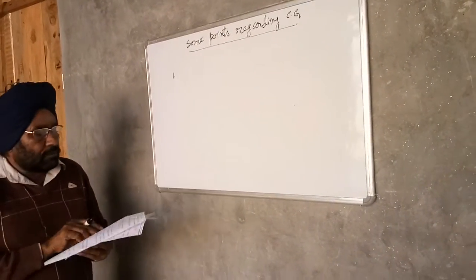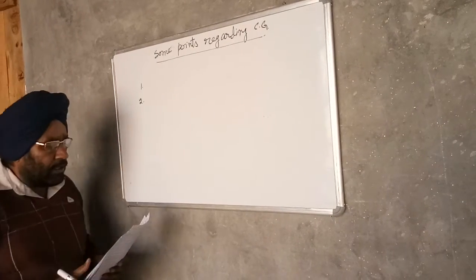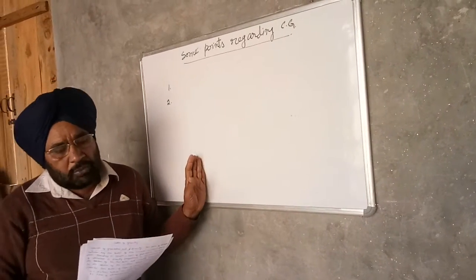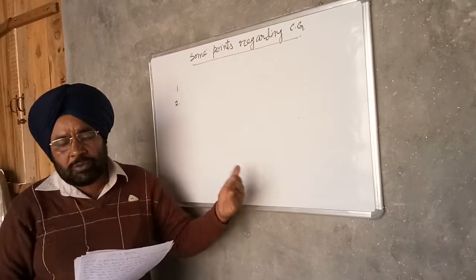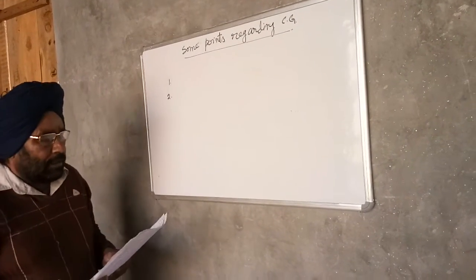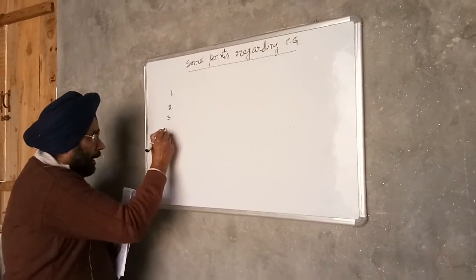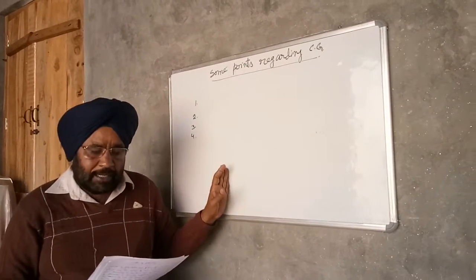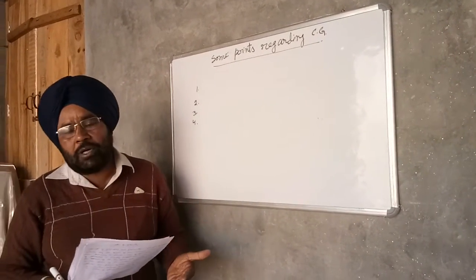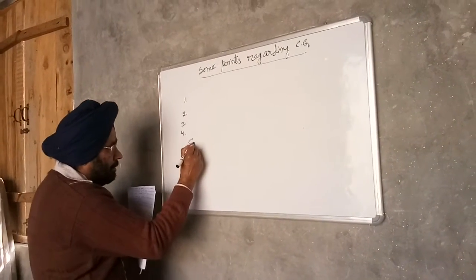Two, the center of gravity of a body is independent of the position of the body. It means the center of gravity of a body does not change if the position of the body is changed. Third, the center of gravity of a body depends upon the shape of the body. And fourth, the center of gravity of a body is an imaginary point which may or may not lie inside the body. So next is center of mass.